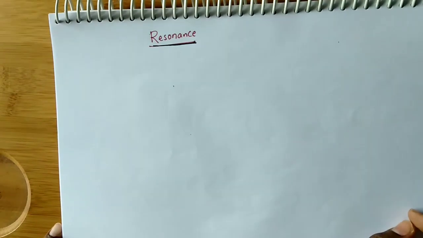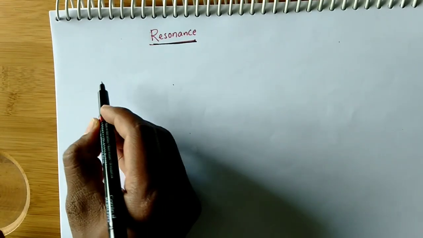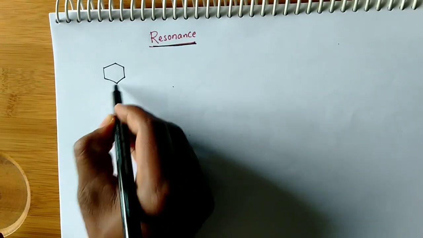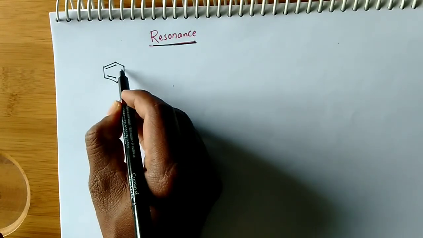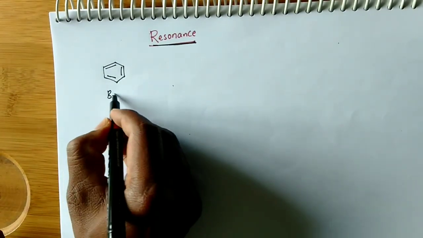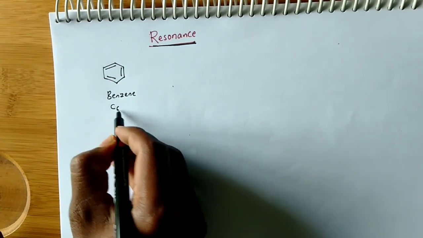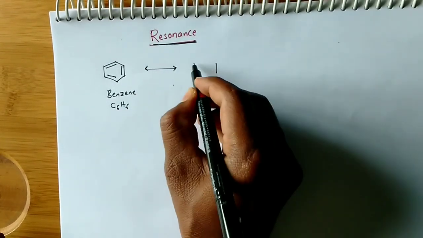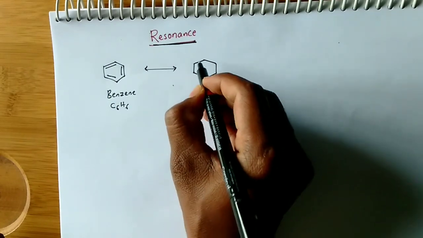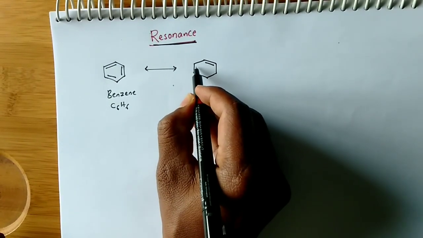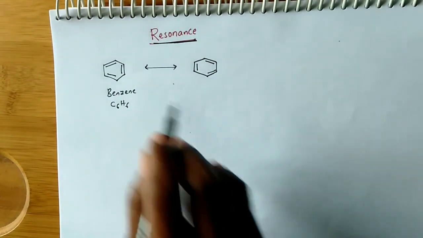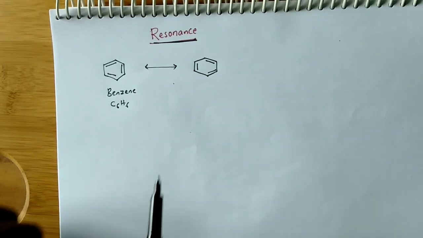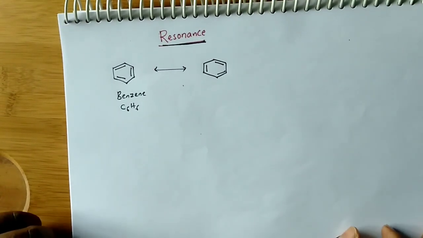Before learning about this resonance, here I am showing one structure, benzene. This is the structure of benzene. Formula we know, C6H6. Here I am writing one more structure of benzene. There are two structures for benzene. Then among these two structures, what is the exact structure of benzene?